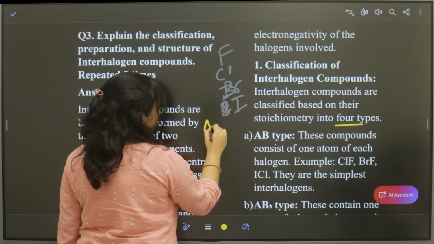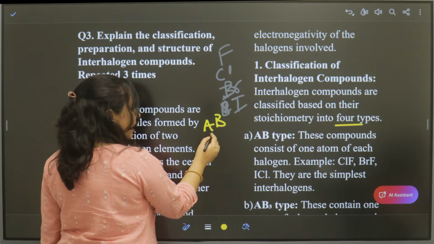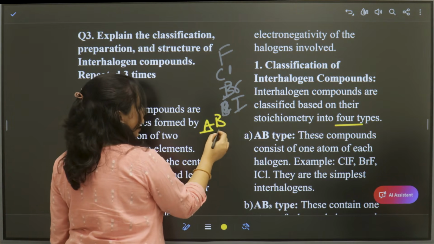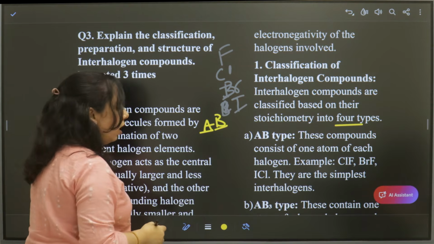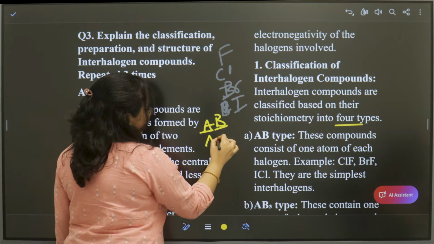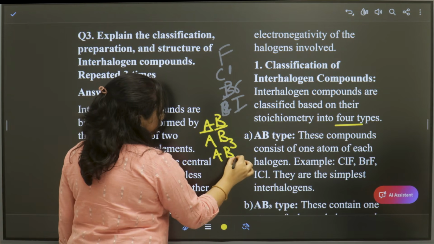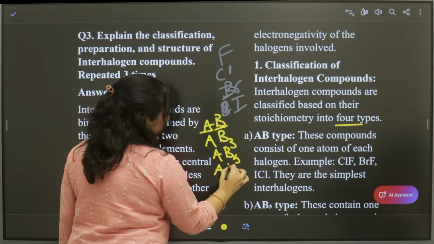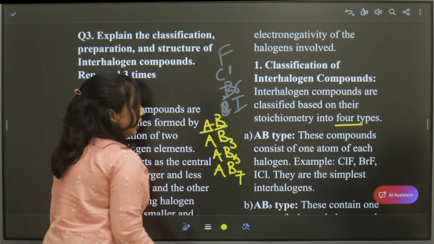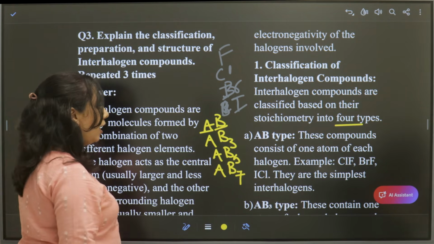The first one is AB, then AB3, AB5 and AB7, with A being the central halogen and B the surrounding halogen. So these are the four types of interhalogens.